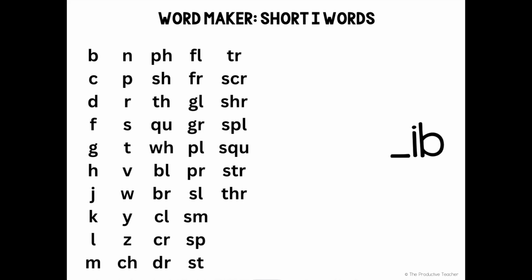Today we're going to play the word maker game with the IB word family. One-syllable words can be made up of an onset, that's any letter or letters that come before a vowel in a word, and a rime, that's the vowel and any letters that come after it. All of the words in a word family have the same rime, but they can have different onsets. We are going to combine onsets and the IB rime to make words.